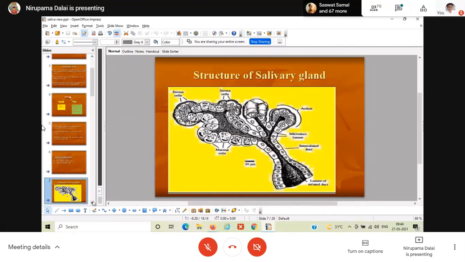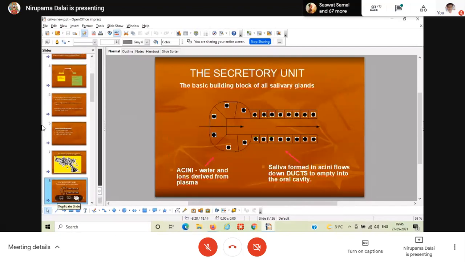Already four. So can you tell me? Intercalated, striated, excretory, main duct. Yes, very good. Intercalated, followed by the striated. Then the third one is your excretory, and the final one is your main collecting duct.